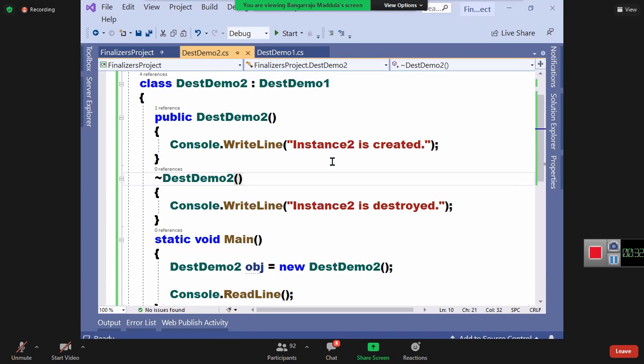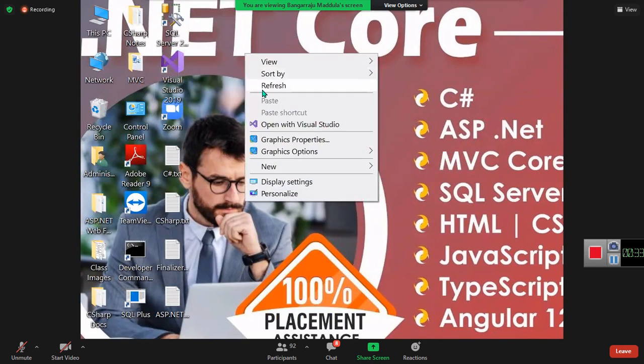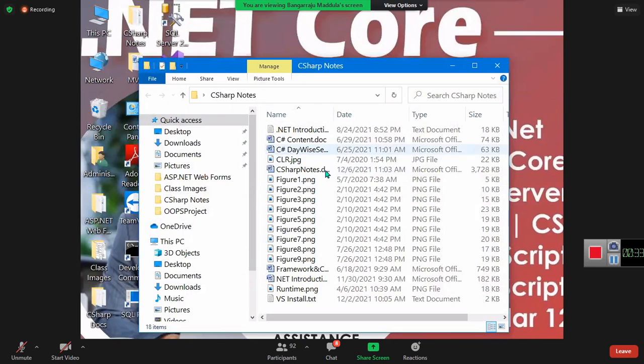So when the garbage collector is destroying the instance, the finalizer is called, so automatically all the things will be closed for you properly. Other than that, we don't use finalizers anywhere in our code. Only in case we are dealing with unmanaged resources do we use the finalizer, and that too to close them. That's it. Is that clear?